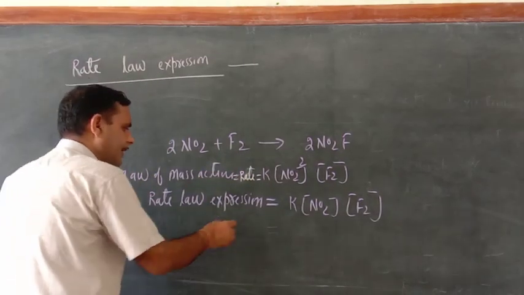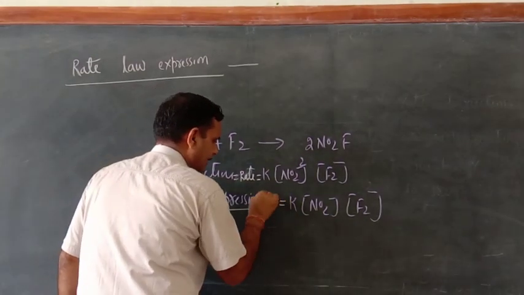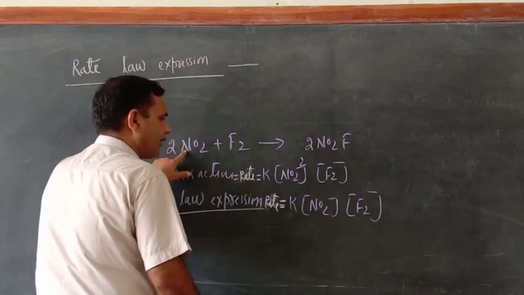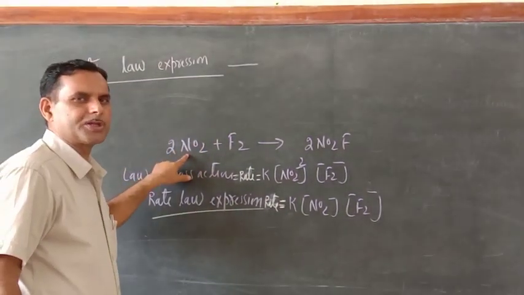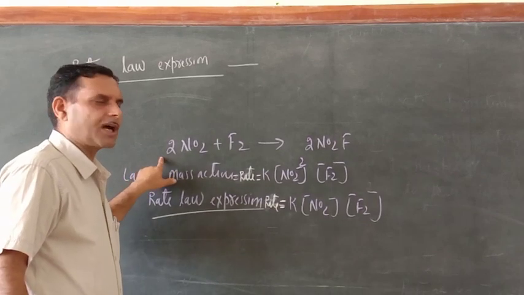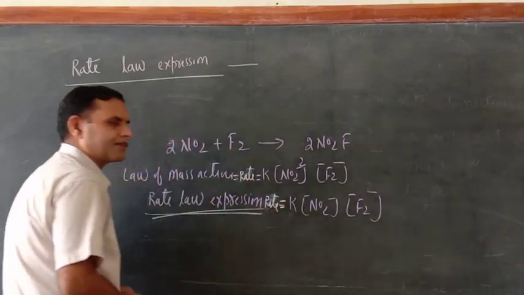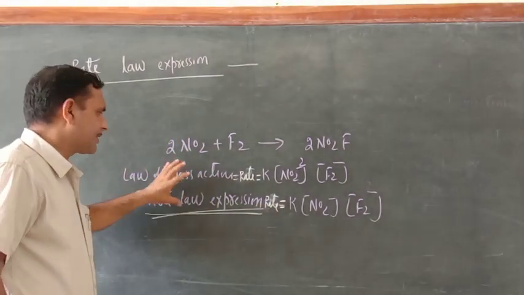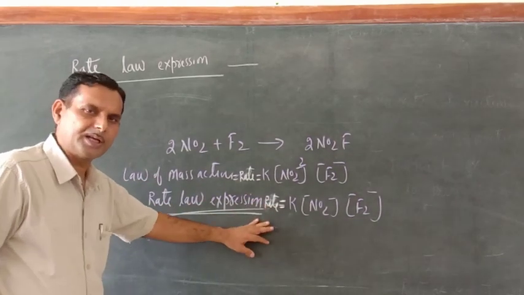But according to the rate law expression, rate = K [NO2][F2], meaning only 1 molecule of NO2 is taking part. Both molecules are not taking part in the rate law expression in the experimental process. The basic difference between the law of mass action and the rate law expression is this one only.